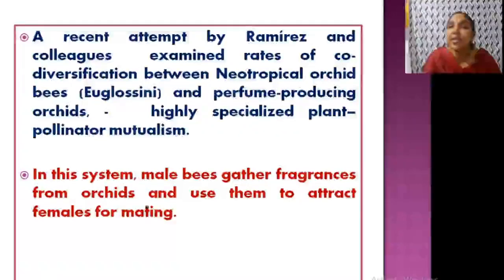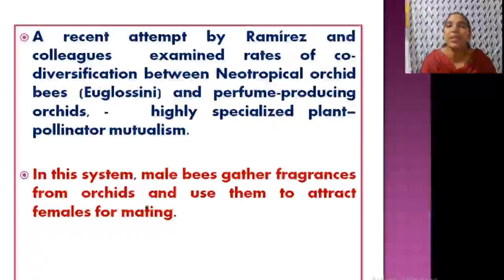A recent study by Ramirez and colleagues examined the rate of co-diversification between neotropical orchid bees and perfume-producing orchids. So that is a pollinator mutualism. These orchids produce a scent or smell similar to the pheromones sent by a particular insect.